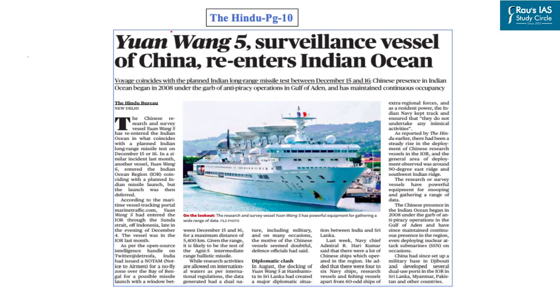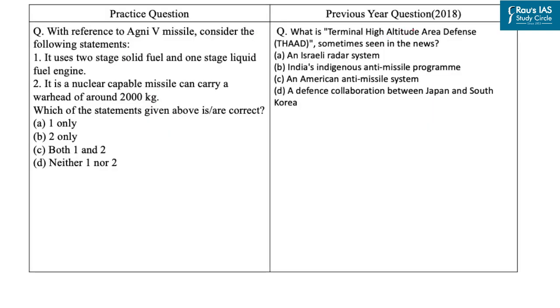Now our next question is based on this article which appeared on page number 10 in The Hindu newspaper, and according to this article, the Chinese research and survey vessel Yuan Wang 5 has re-entered the Indian Ocean in what coincides with a planned Indian long-range missile test on December 15 or 16. Now as you know, UPSC has been asking questions based on recent technology advancement in defense sector, like this question based on Terminal High Altitude Area Defense, that is THAAD. Now let's come to the practice question.